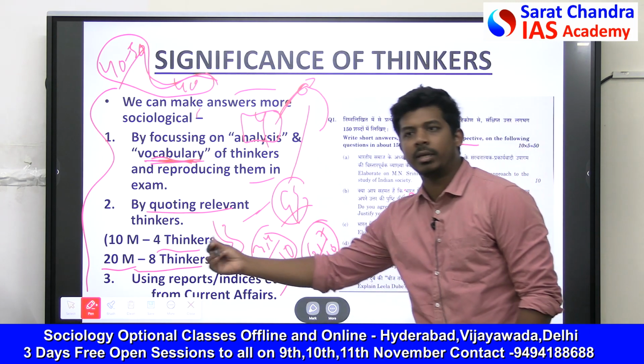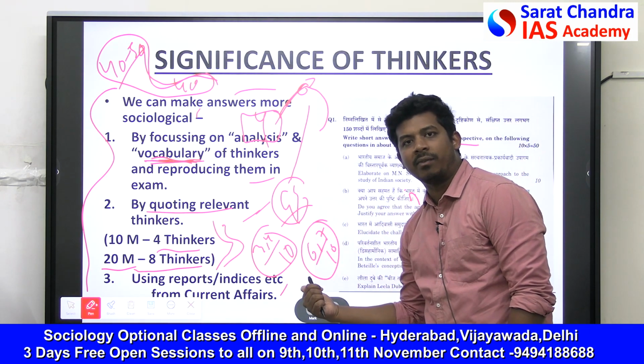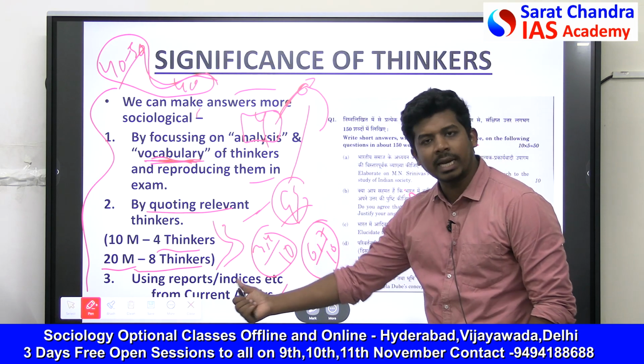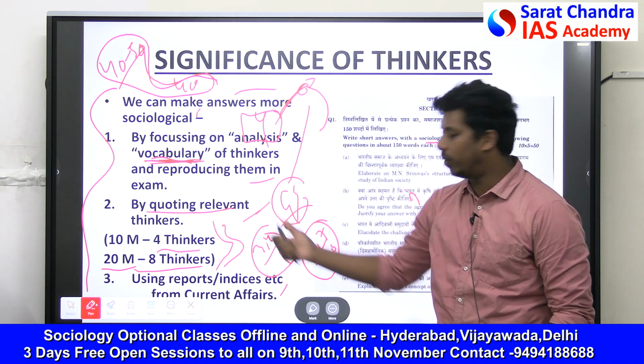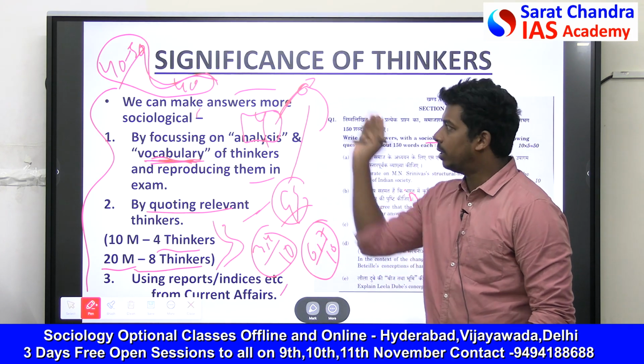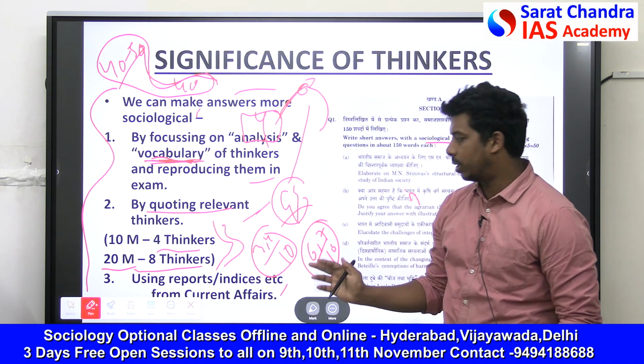So if you mention the name of one thinker, you will get half or 1 mark extra. If you mention a current affair, you will get half or 1 mark extra. If you use some particular vocabulary, you will get half or 1 mark extra. So this is how you can make your answer more sociological.